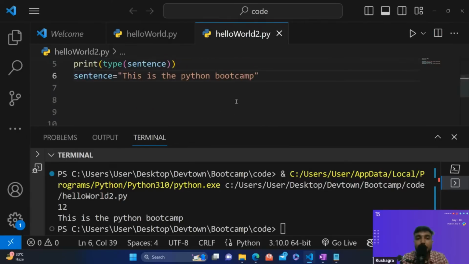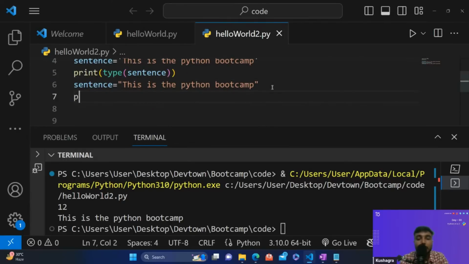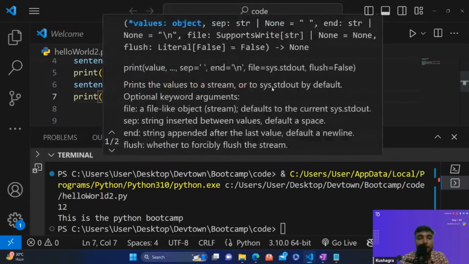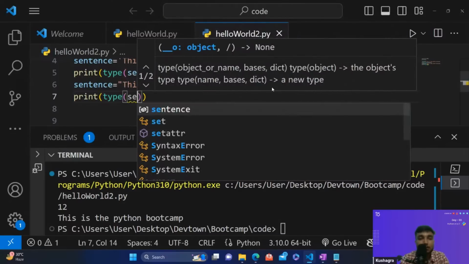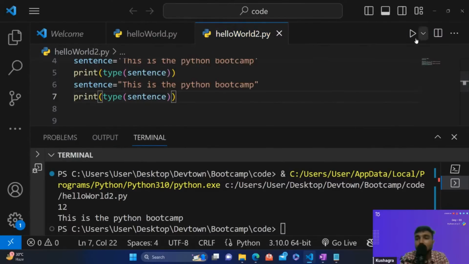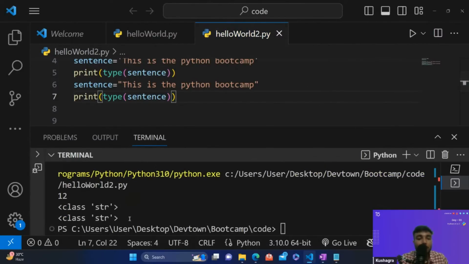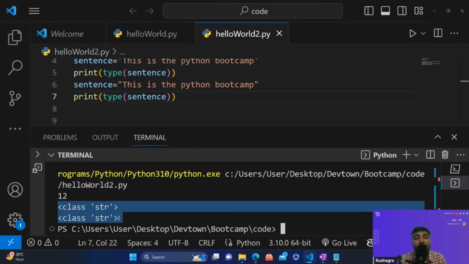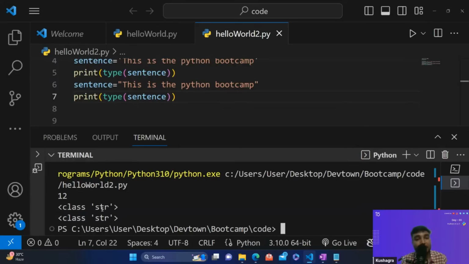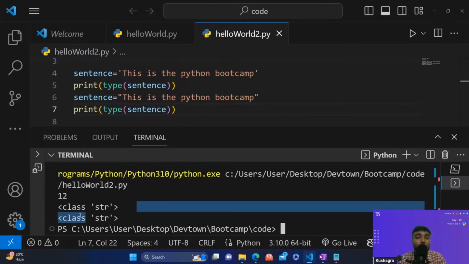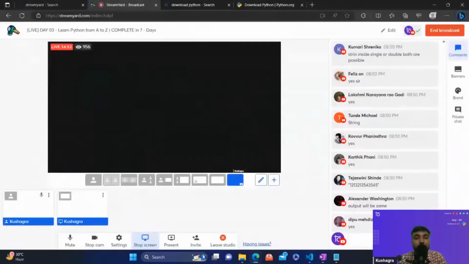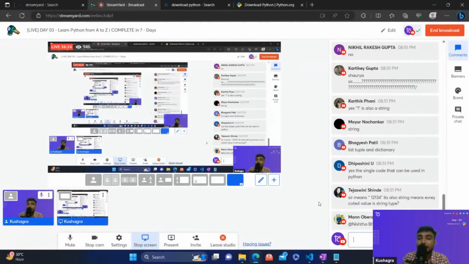So let's just do it, guys, and let's just print the type of this. Let's just show it to you. You can see both we are getting str, which means string, guys. They both are a string data type. Whether you use a single quote or a double quote, this is going to give an output of string, guys. Is that clear?